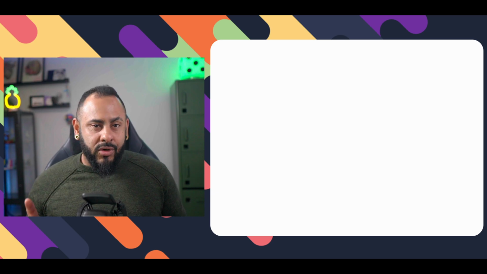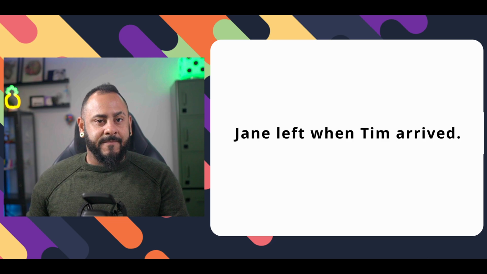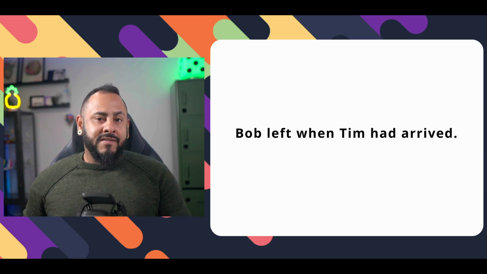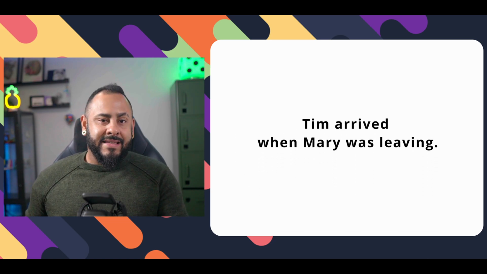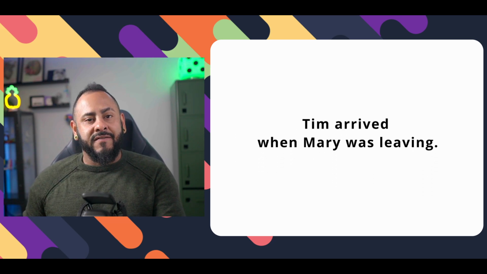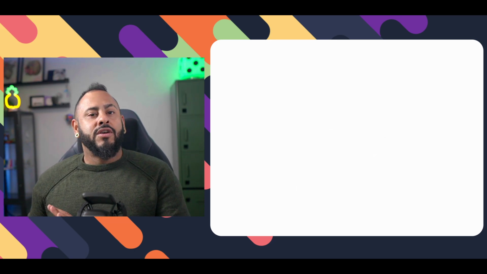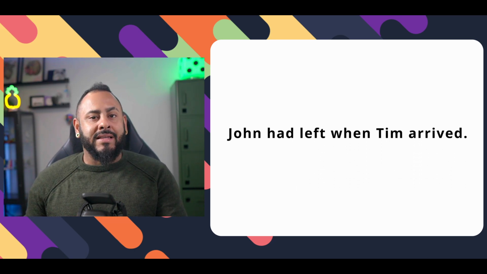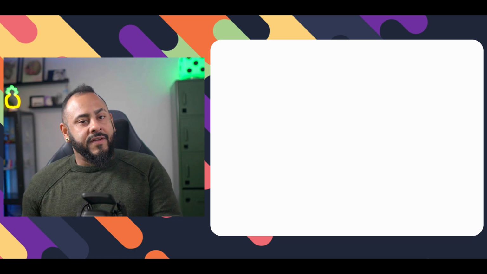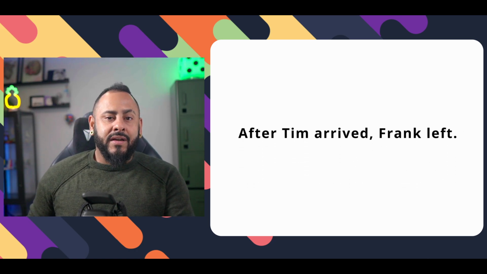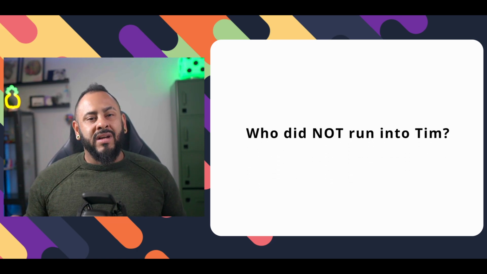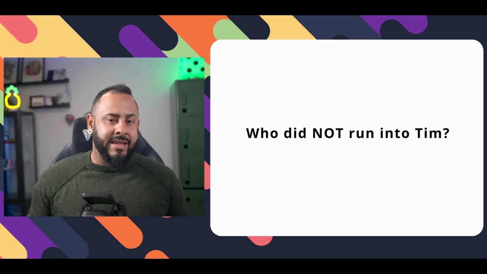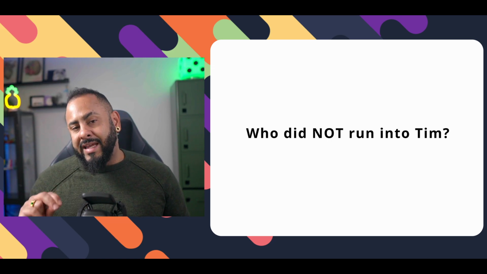I'm going to read them one more time. First one is, Jane left when Tim arrived. Second, Bob left when Tim had arrived. Third, Tim arrived when Mary was leaving. Fourth, John had left when Tim arrived. Fifth, after Tim arrived, Frank left. Now the question here is, who did not run into Tim?